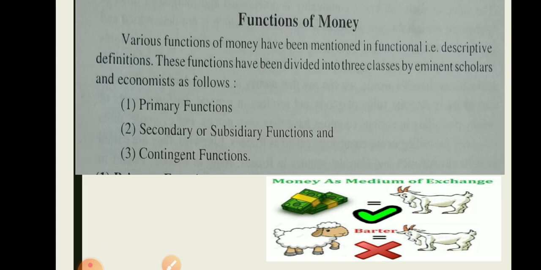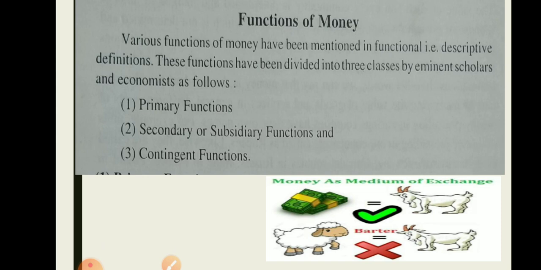Various functions of money have been mentioned in the functional, that is, descriptive definition. These functions have been divided into three classes by eminent scholars and economists. First is the primary function, second is the secondary and subsidiary function, and third is the contingent function.